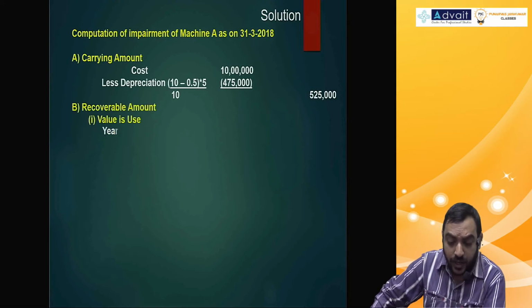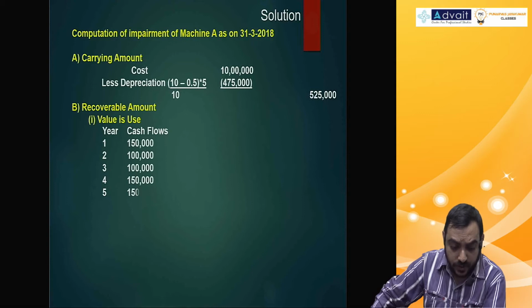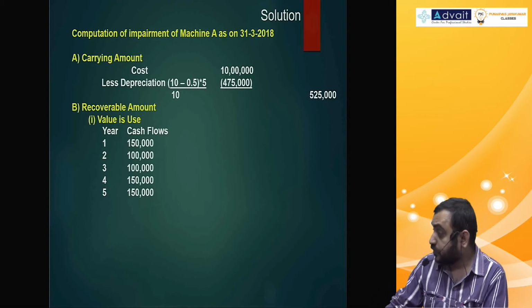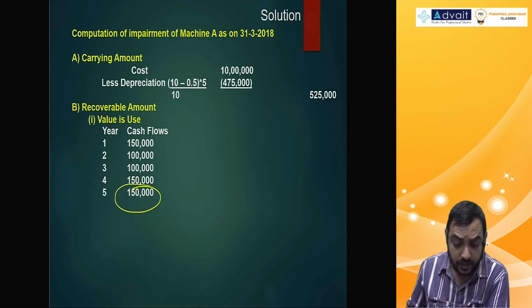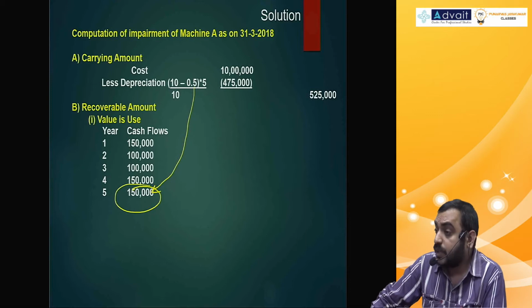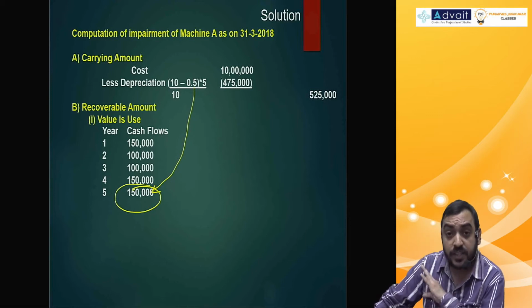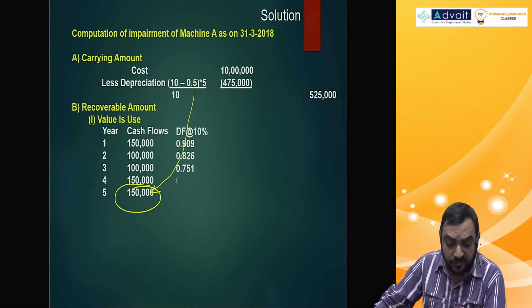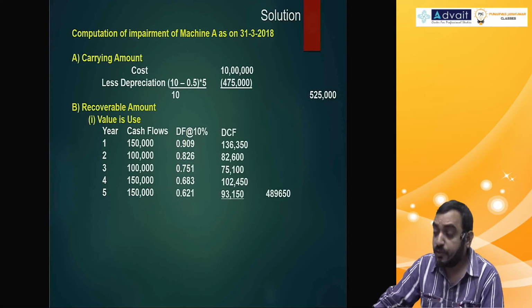Recoverable amount, value in use, 5 years, cash flows they have given. And last year, in the problem they said 1 lakh, but I have included 50,000 residual value. After scrap value, after useful life, that number also will be there. Discounting factor 10%, multiply, you get the present value. That present value is value in use.